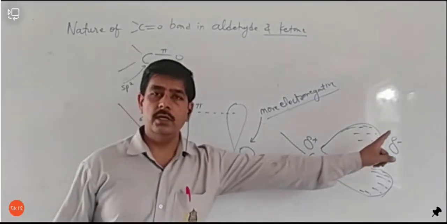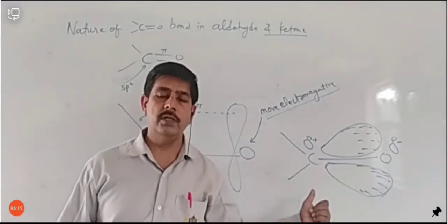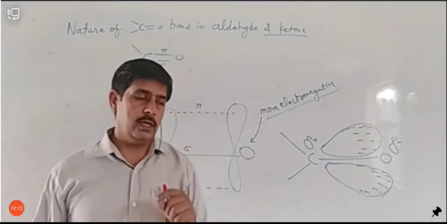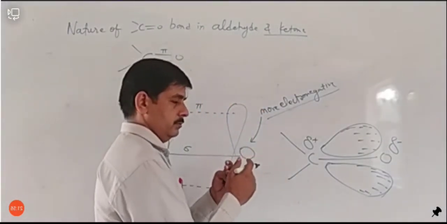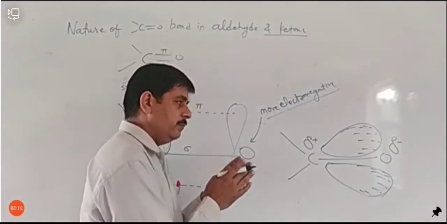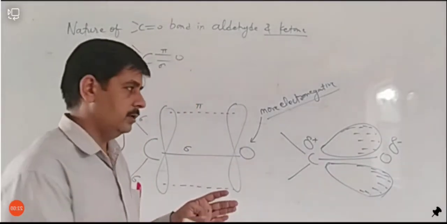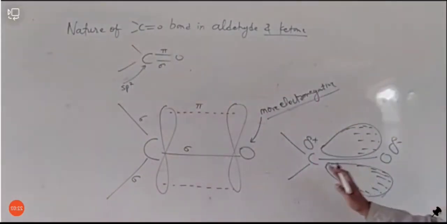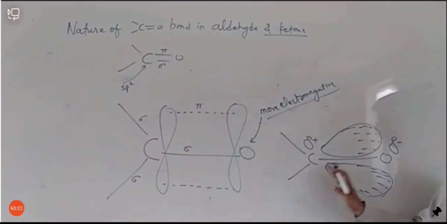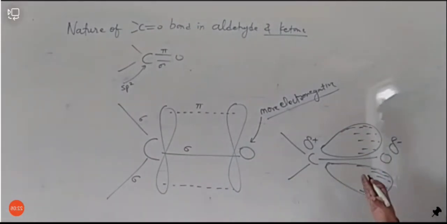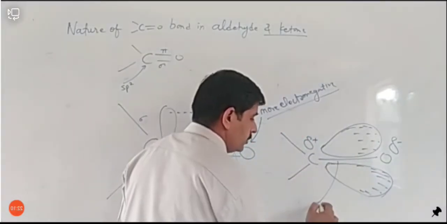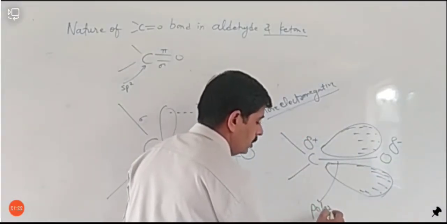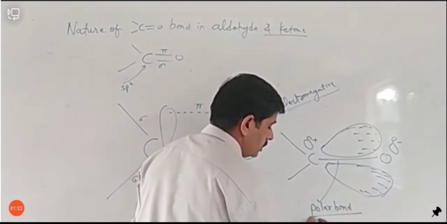Due to the different charges, different poles have been made: one negative pole and another positive pole. Because of the formation of different poles, the compound has become polar, and this bond has also become polar. This is a polar bond. ठीक है.